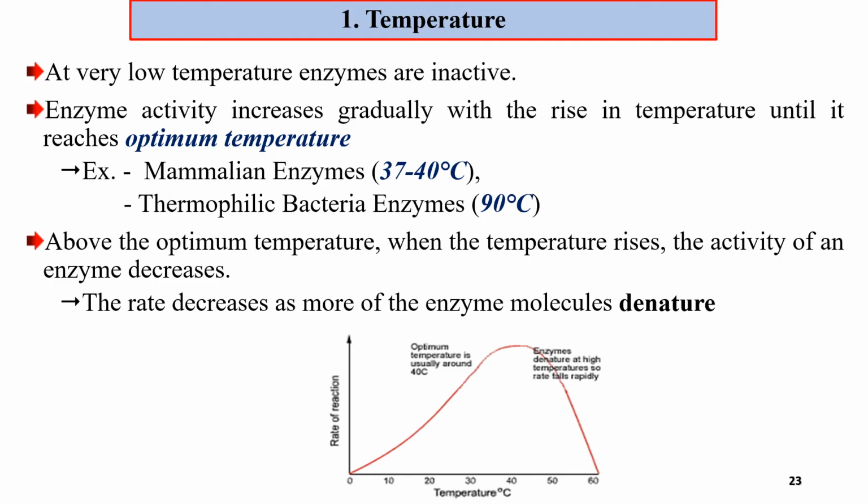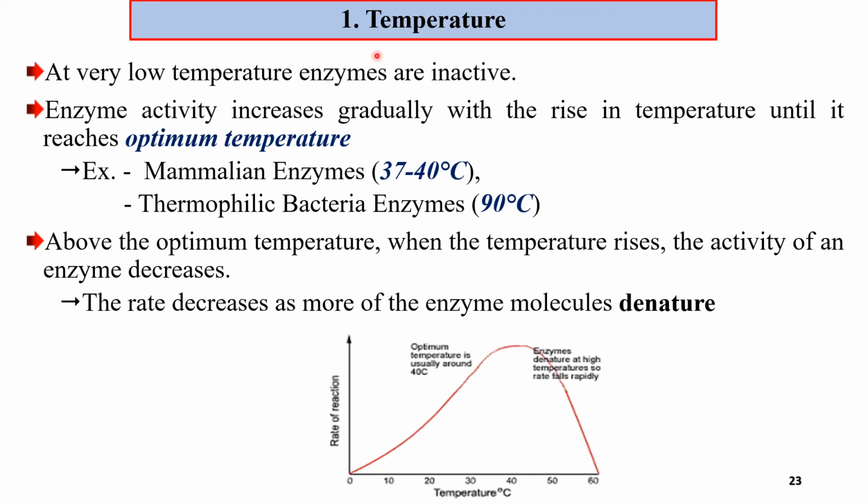When we see them one by one, at very low temperatures enzymes become inactive and do not catalyze reactions. Enzyme activity increases gradually as the temperature in the environment rises, until it reaches the optimum temperature. Each enzyme has its own optimum temperature. Optimum temperature means the temperature at which an enzyme shows its maximum activity.